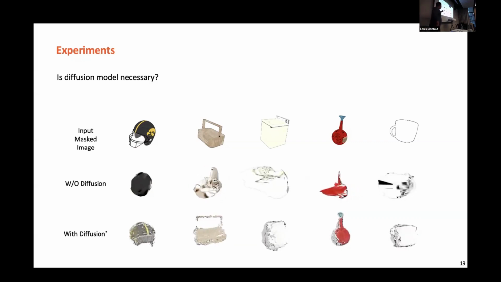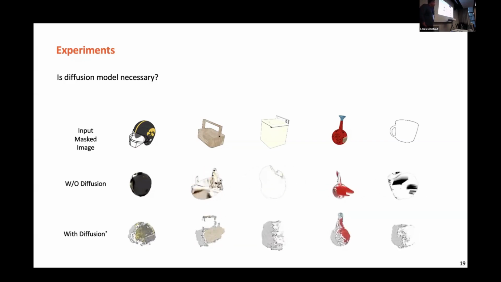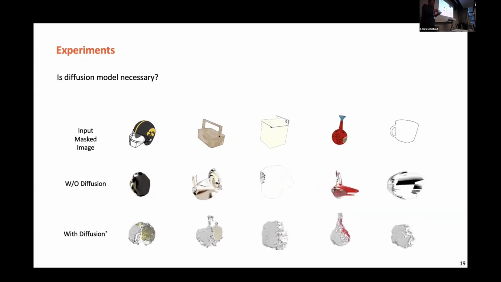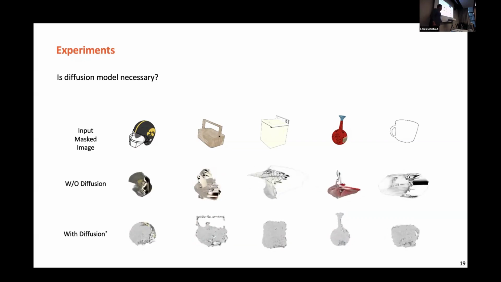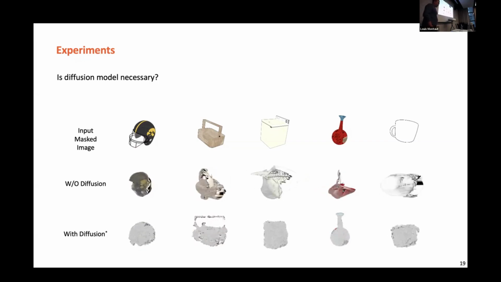So this line is indicating that if there's no diffusion-synthesized models, this will look good. It looks reasonable on this visible part that already appeared in the videos. But it becomes extremely challenging to estimate these invisible areas, right? And the very last line is indicating that with the diffusion model, we're able to restrict the shapes so that it looks reasonable.